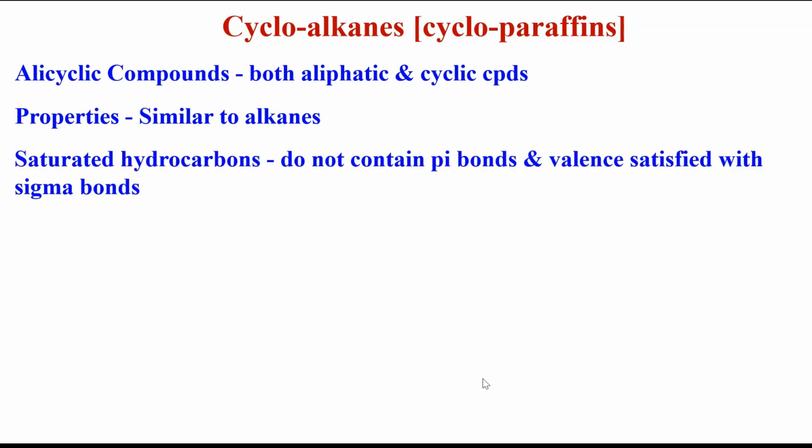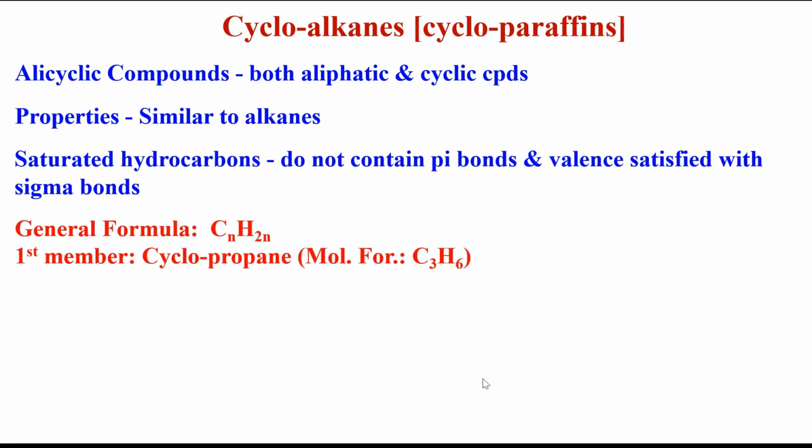They have saturated carbons. They come under the class of saturated hydrocarbons. They do not contain any pi bonds. Their valency is satisfied with sigma bonds only, like that of alkanes. They have the general formula CnH2n.